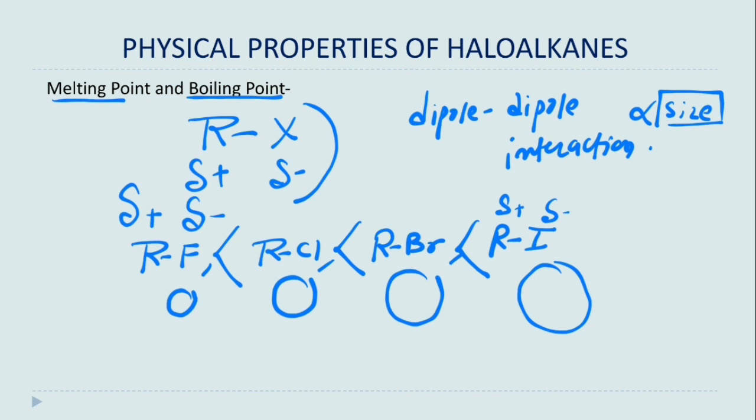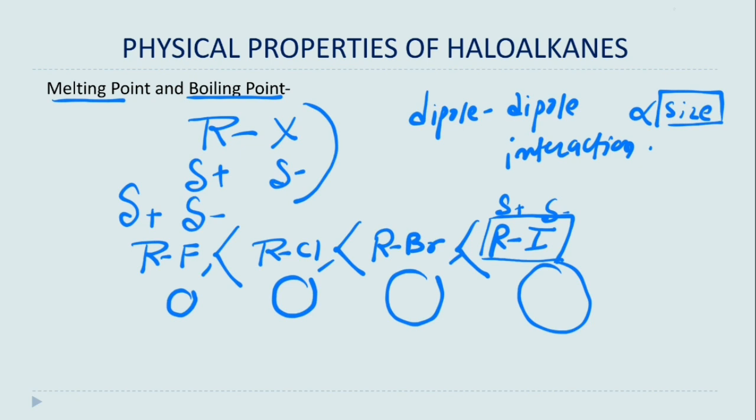So fluoroalkanes have the least boiling or melting points, and iodoalkanes have the highest. The reason is size. Now what if we keep the halo group common and change the alkyl chain? I hope you have noted it down.